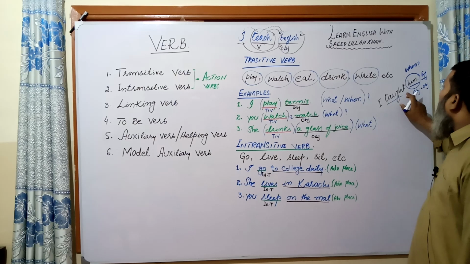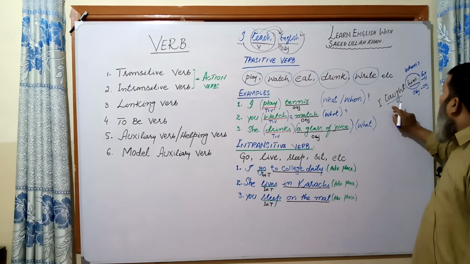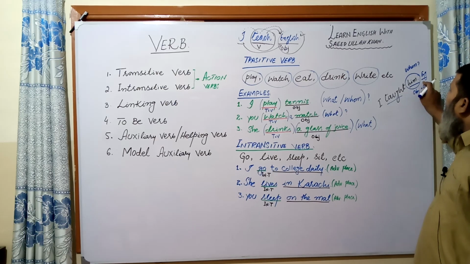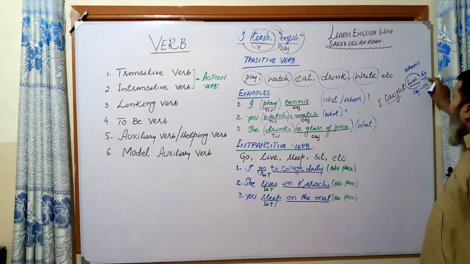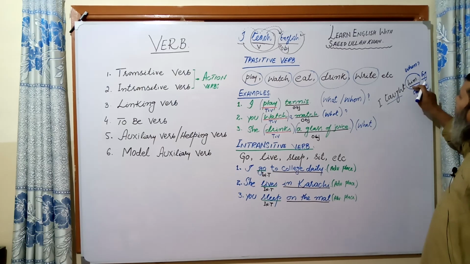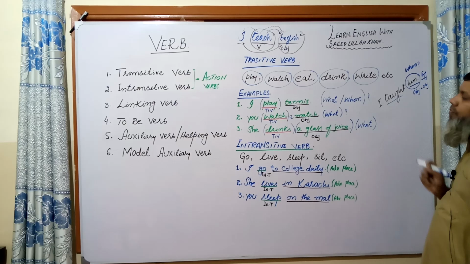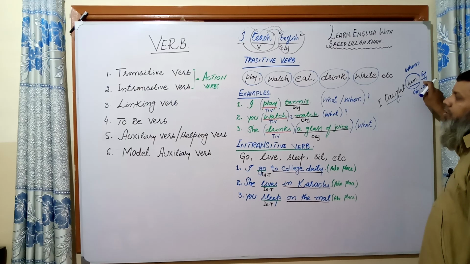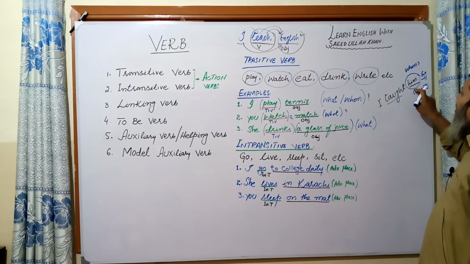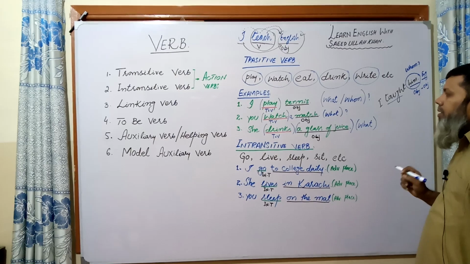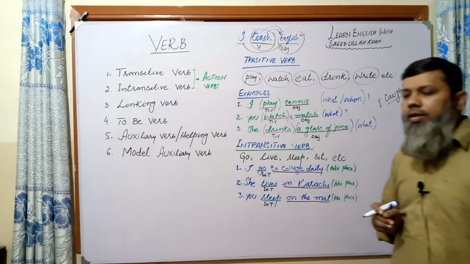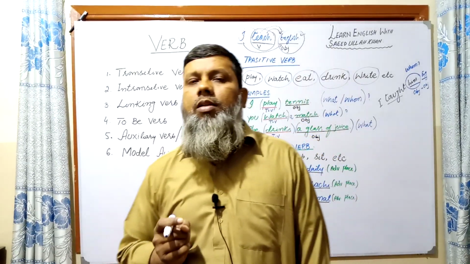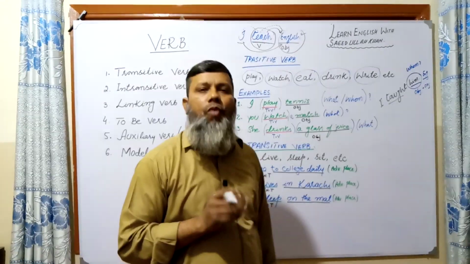Suppose I taught him English, so it means whom did I teach? Him. What did I teach? English. So English gives the answer of what and him gives the answer of whom. In this manner we can say English is the direct object and him is the indirect object. I think you have understood easily what an object is and what a transitive verb is.